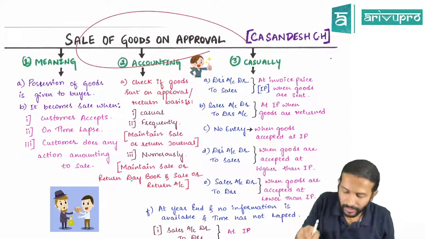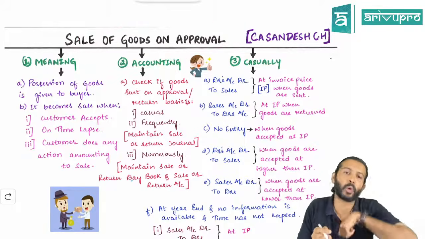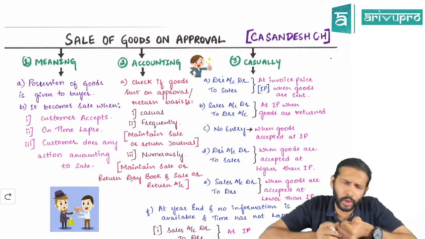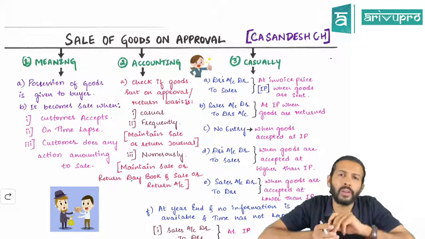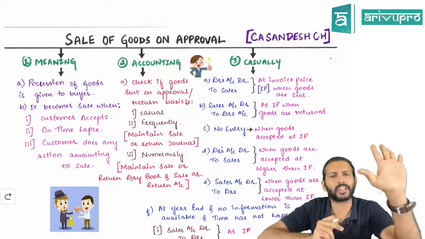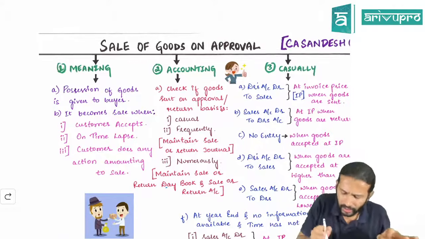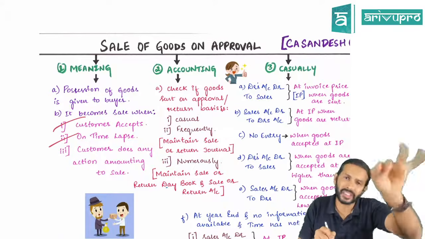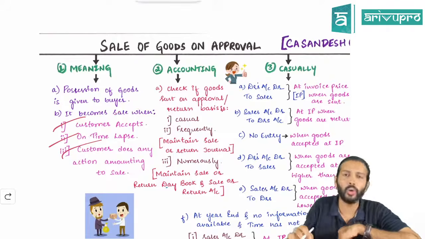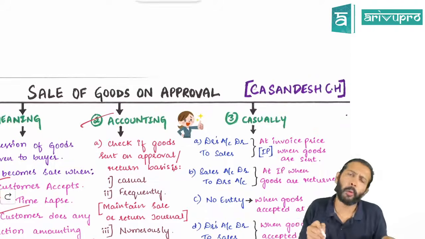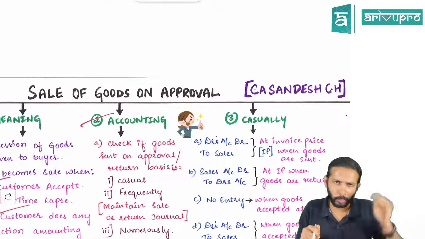Revise. Let's quickly revise sale of goods on approval or return basis with the help of our chart book. First, according to Negotiable Instrument Act, goods sold on approval will become a sale under three circumstances. That is, when the customer accepts it, or the time has lapsed, or the customer does any action amounting to sale.